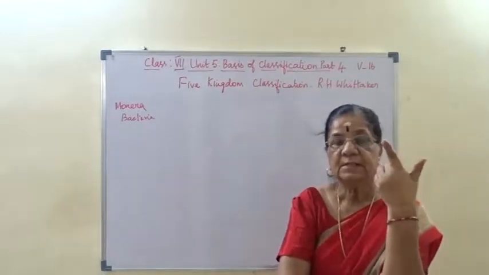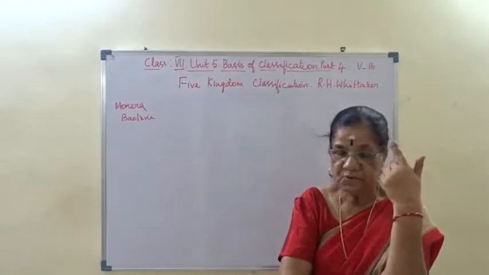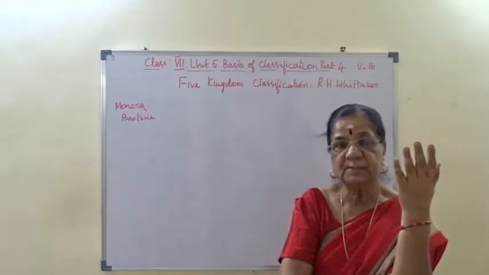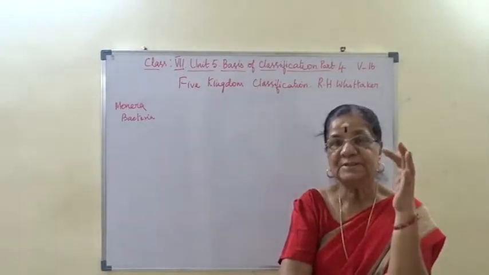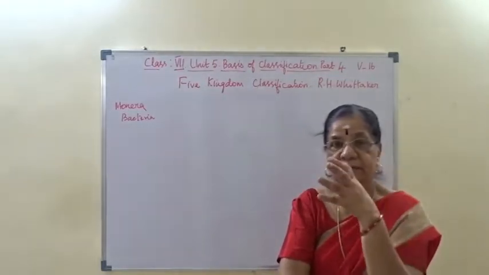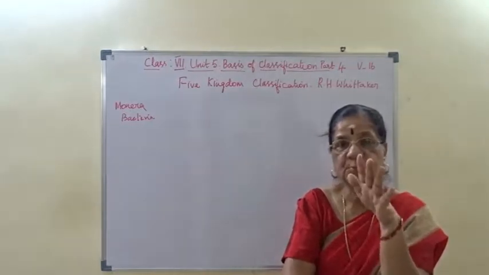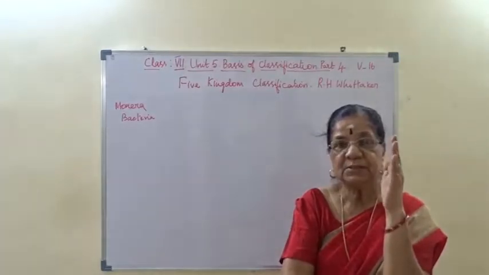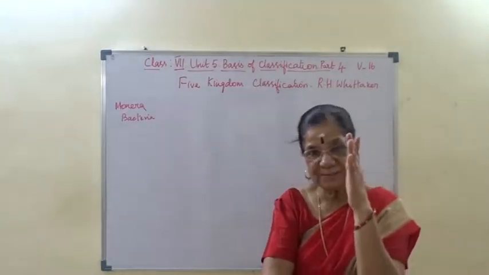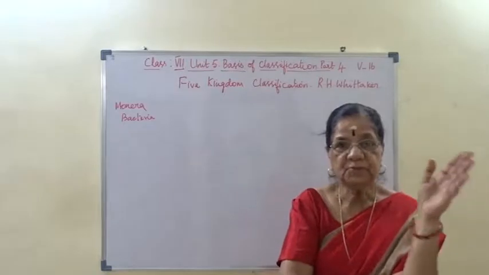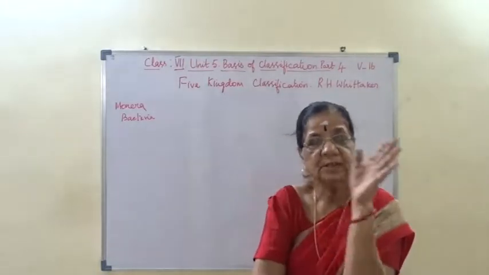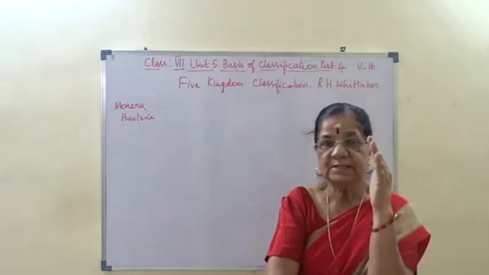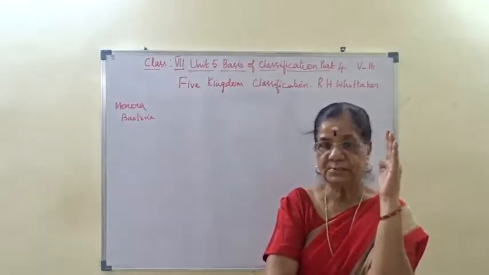Whereas gymnosperm and angiosperm are phanerogams because they produce seeds. And algae, mosses and ferns do not produce seeds. So the dichotomous key is first based on the formation of seeds: do not produce seeds, or produce seeds. So this is the classification based on the dichotomous key.